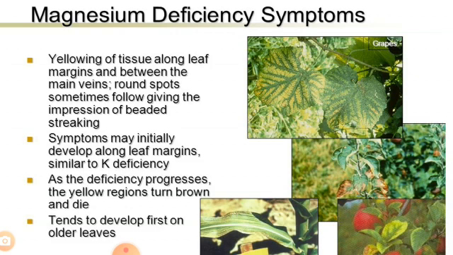Round spots sometimes follow, giving the impression of beaded streaking, that is interveinal chlorosis. The bottom leaves are always affected first, and as the deficiency becomes more acute the symptoms progress up the plant. Chlorotic leaves generally turn red and develop spotted necrotic areas.